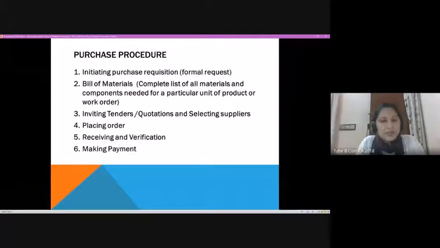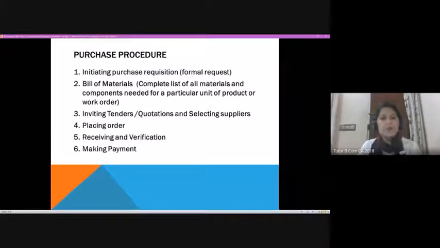Now, the purchase procedure. Basically, as I said, it starts with a formal request from that particular department. Whoever requires that raw material initiates a purchase requisition, a request form. That form is given in detail in your prescribed textbook, so once after the class, just go through that.